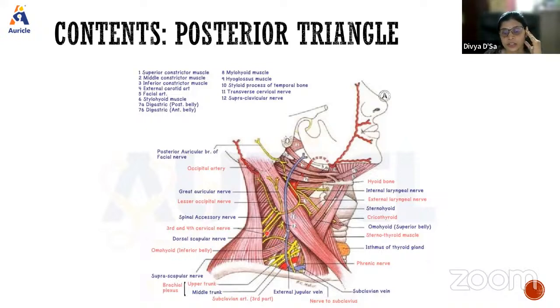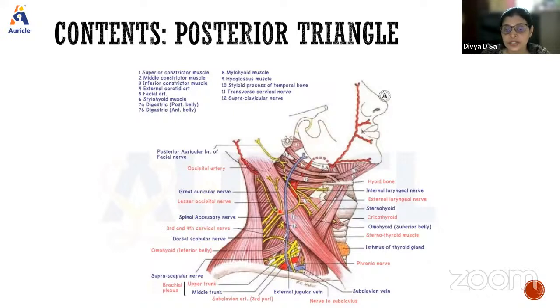Next, in the occipital triangle, what are the contents? Near the apex of the triangle, we have the occipital artery going up. And there is an easy way of identifying the nerves, even in the specimen. In the middle of the posterior border of the sternocleidomastoid muscle, you will see one nerve, a little thicker compared to the others, piercing through the sternocleidomastoid and going towards the trapezius. That will be the spinal accessory nerve. So that is the point.